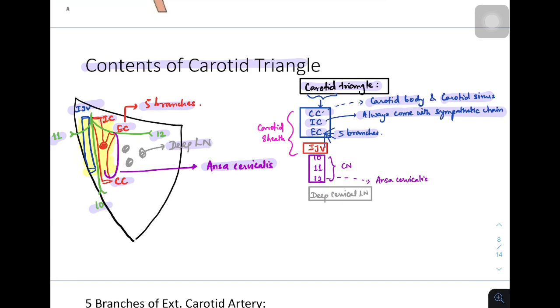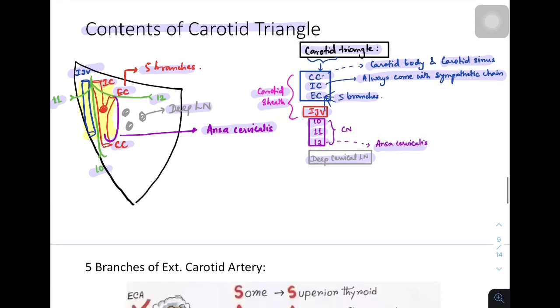Then we have 1 vein, internal jugular vein, then 3 cranial nerves, 10, 11 and 12, and 12th one is giving rise to the ansa cervicalis. Then we have deep cervical lymph node. Now the carotid arteries, internal jugular vein and the vagus nerve is bound by the carotid sheath. So these are the contents of carotid triangle.